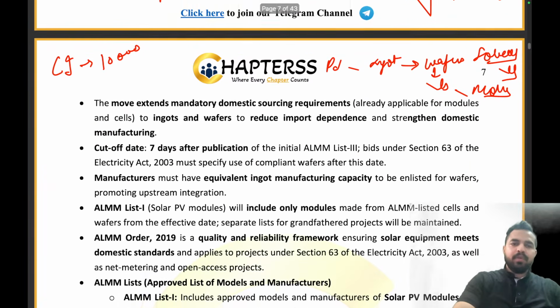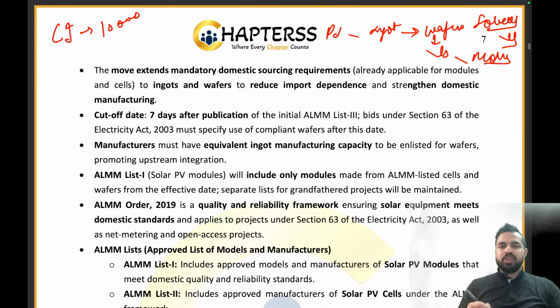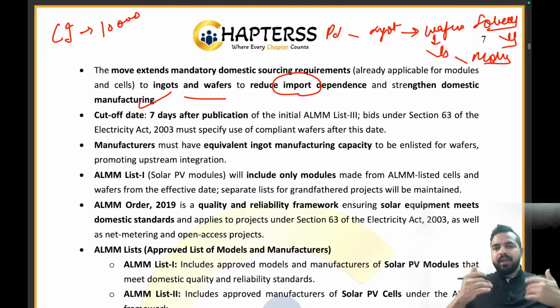Clear? The move extends mandatory domestic sourcing requirements to ingots and wafers to reduce import dependency and strengthen domestic manufacturing. Now why exactly are ingots and wafers being added to this list? The reason is that earlier we were importing these ingots and wafers, because the quality of ingots and wafers that India produced was not good.